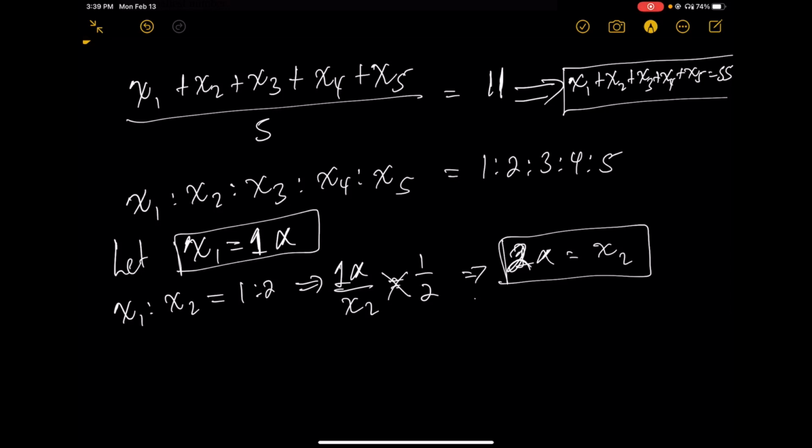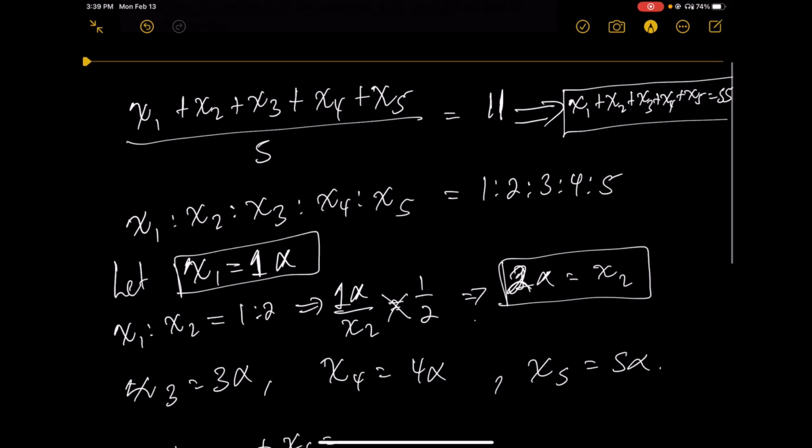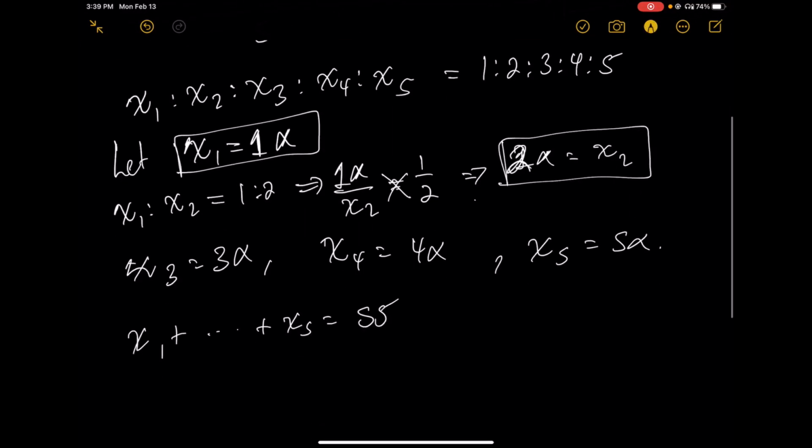If we continue like this, we understand that x3 is going to be 3 alpha, x4 is going to be 4 alpha, and x5 is going to be 5 alpha. Okay, now we know that their sum is what? X1 plus dot dot dot plus x5 is equal to, what is it? It is 55. Okay, the sum of the 5 numbers is 55.